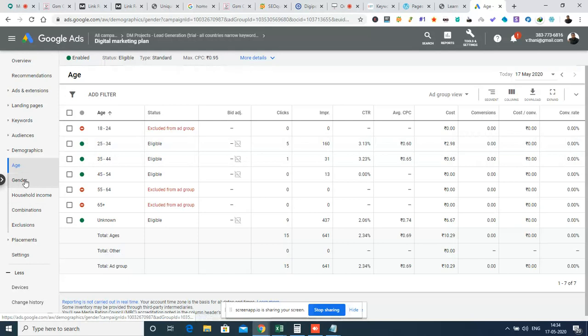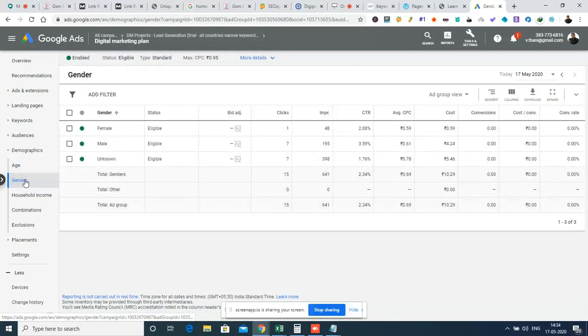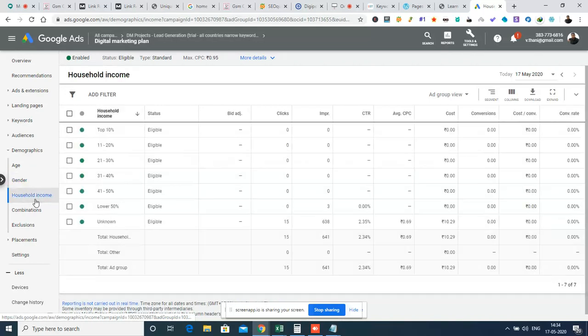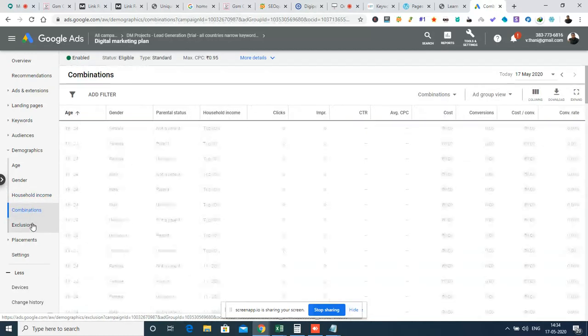Similarly, we have the option to find out whether the gender is male, female or unknown. For an example, household income is usually for US clients and it is not for Indian clients. It will be mentioned in dollars. Okay, and combinations and exclusions are usually not required at the beginning stage.